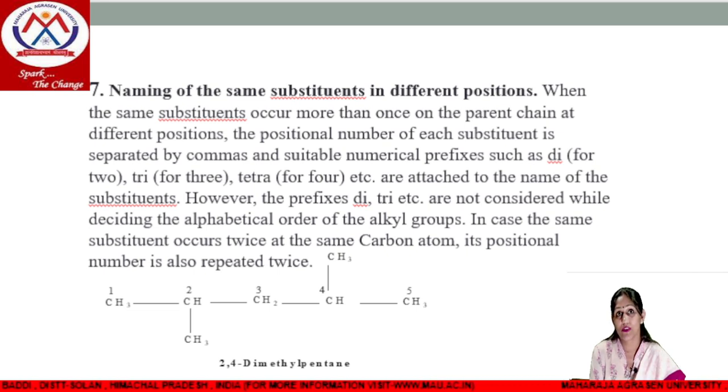Next is the naming of the same substituents in different positions. If we have the same substituent more than once on the parent chain at different positions, then we will separate the positions by commas. Like if we have 2 methyl groups, then we will use di. If we have 3, then tri. If we have 4, then tetra. So in this example, one methyl group is present at 2nd position and one is at 4th position. Then we will name it like this: 2,4-dimethylpentane.